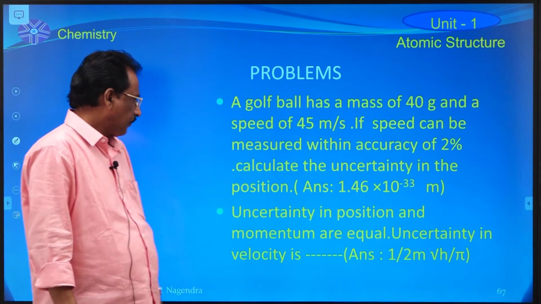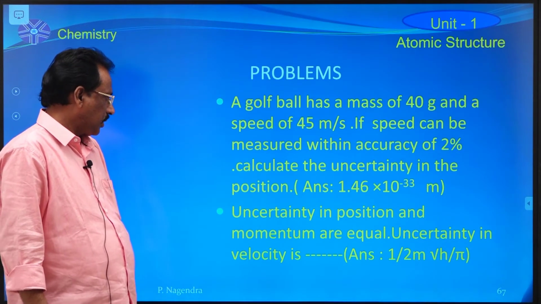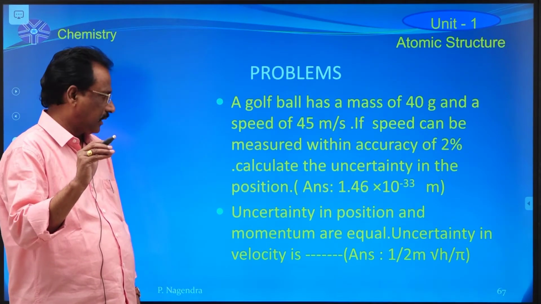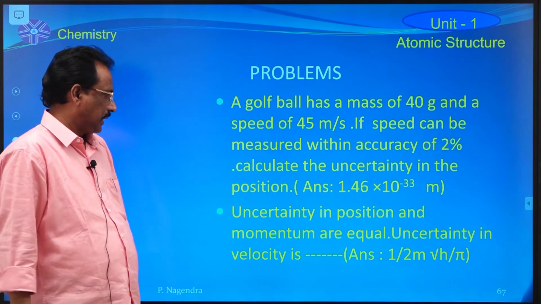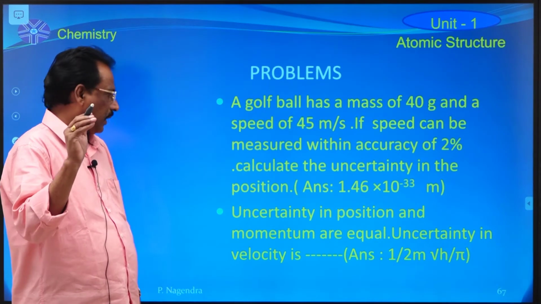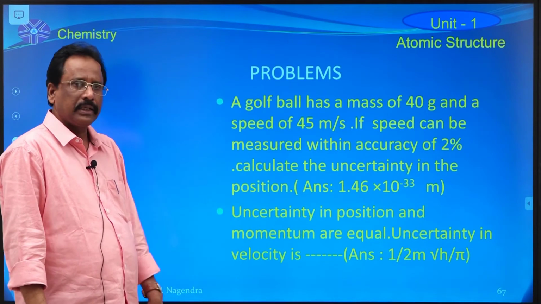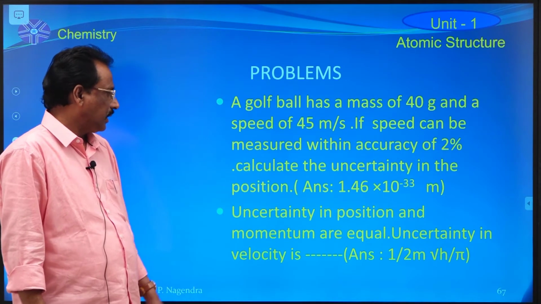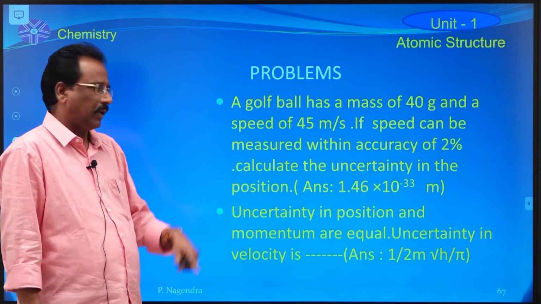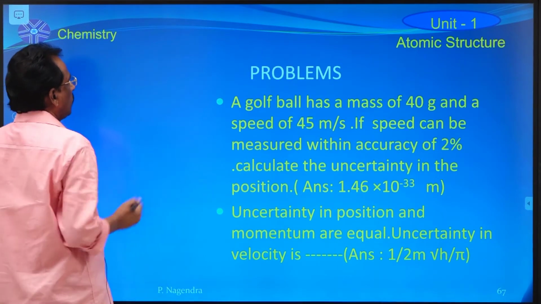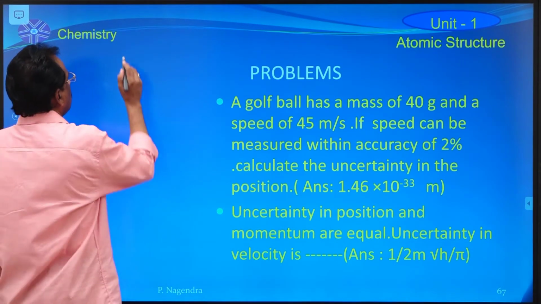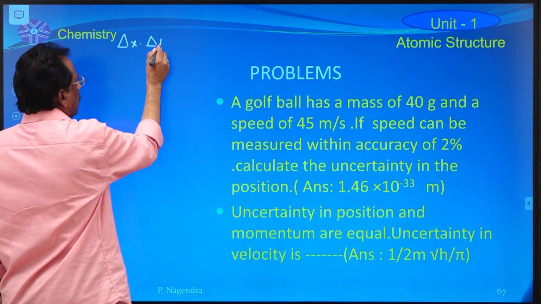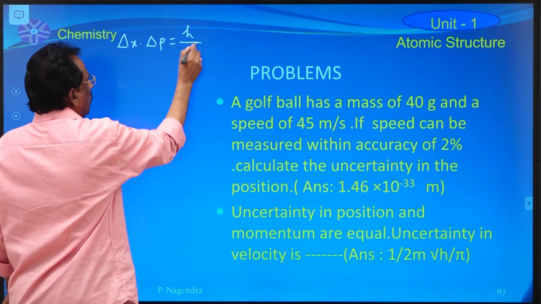And the next one is: uncertainty in position and momentum are equal in Heisenberg's uncertainty expression. What about the uncertainty in its velocity? Very important IIT JEE main bit. The uncertainty in position and momentum are equal. That means, according to Heisenberg's uncertainty equation, delta x into delta p is equal to h by 4 pi.